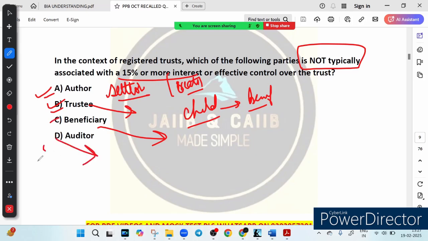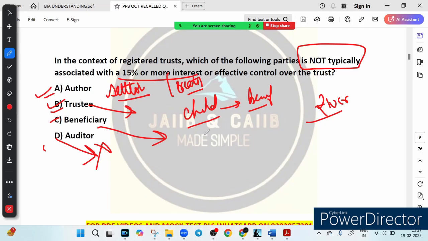And option D says auditor. This is wrong, because an auditor is an independent professional who reviews the financial records and compliance of the trust. They do not own any part of the trust. For example, suppose a trust managing 10 crore hires an auditor to check its financial statements and ensure everything is transparent and legal. However, the auditor does not get a share in the trust asset or decision-making power. So the auditor only checks the financial health of the trust but does not have any control or interest in it.